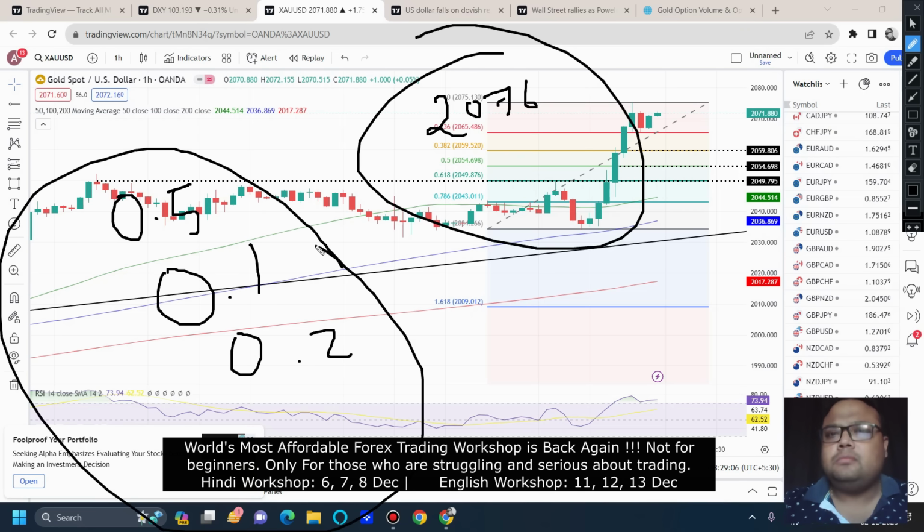Try to understand the market situation, because if the volatility is low but the market is still going up, it is a little bit risky. As a result, just lower down the lot size. So if the market breaks 2076, we can consider that the market is going for a breakout, and we can go for a buy position.